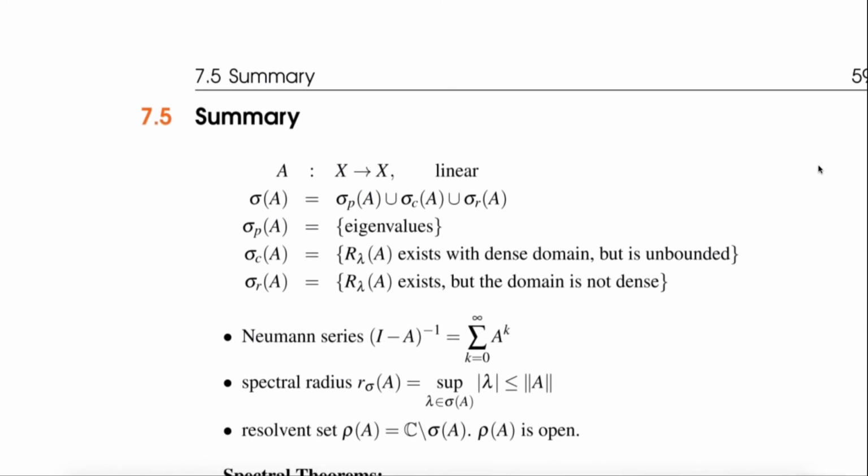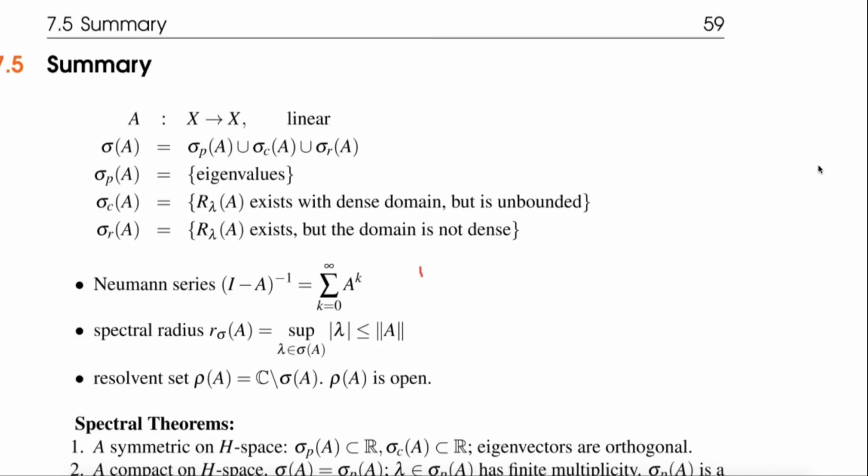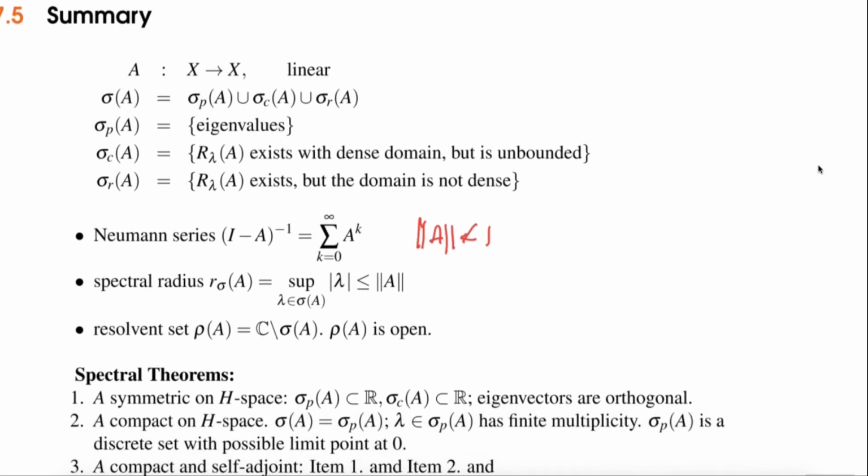Then a useful tool has been the Neumann series for (I minus A) inverse, which is the sum k from 0 to infinity of A to the k. We needed the norm of A to be less than 1, otherwise the series would not converge. The spectral radius is given as the supremum of the absolute value of lambda, and this is bounded by the norm of A if A is bounded. The resolvent set rho is C without sigma, and this set is open.